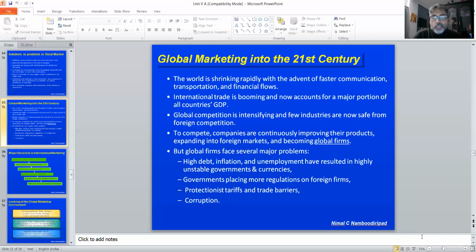But global firms face several major problems. Of course, the first one is COVID. But beyond that, high debt, inflation, and unemployment have resulted in highly unstable governments and currencies. You have the example of Zimbabwe, where in the morning you may have 50 rupees for a product, and in the evening it will cost you nothing less than 75 to 80 rupees. Of course, that is their currency. Every week the government changes the price, and every week the shops change the price because the MRP itself has changed. At one point of time they decided to scrap the MRP because prices were going up so fast because of high inflation.